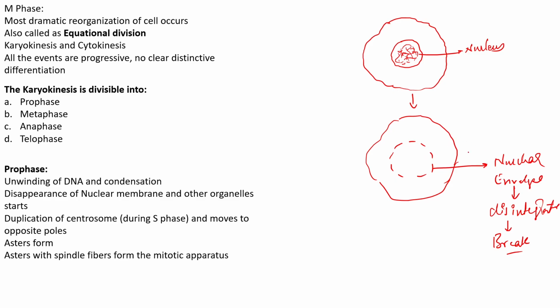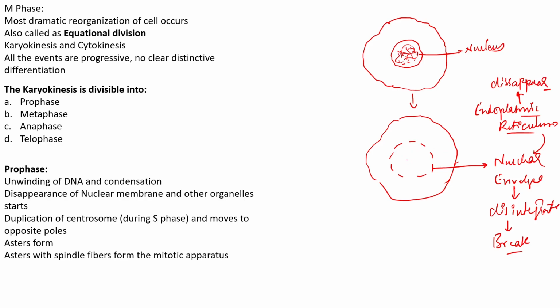Now as the nuclear envelope starts to break, even the organelle that is associated with the nucleus, mainly the endoplasmic reticulum, is affected. The endoplasmic reticulum is mainly attached to the nuclear envelope, right? So even the endoplasmic reticulum also starts to disappear.